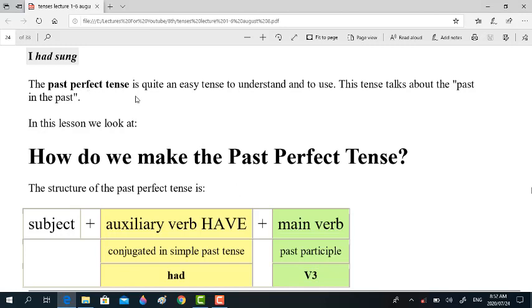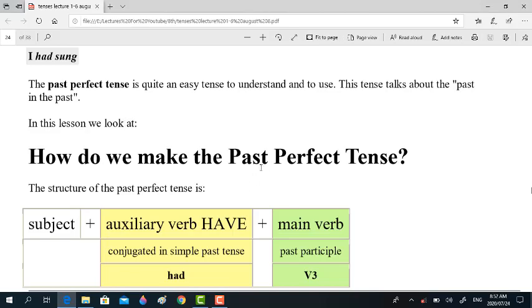The past perfect tense is quite an easy tense to understand and use. This tense talks about the past in the past, right? It has nothing to do with the present, right? This is clear. It has no connection or nexus with the present. That is why here the phrase has been mentioned, past in the past, right?